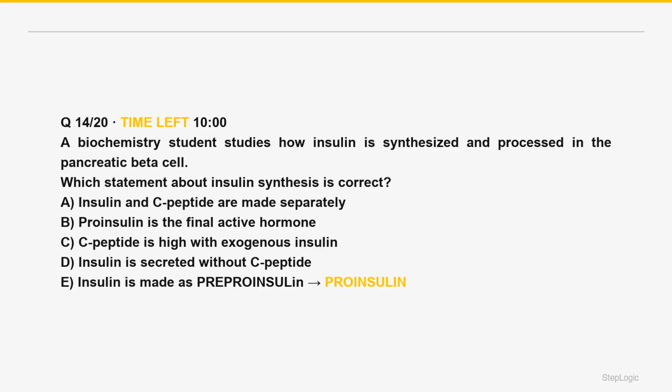Which statement about insulin synthesis is correct? A biochemistry student studies how insulin is synthesized and processed in the pancreatic beta cell. Read the command: which insulin synthesis statement is correct? Preproinsulin leads to proinsulin leads to insulin plus C-peptide, co-secreted. C-peptide high is endogenous, low is exogenous insulin.